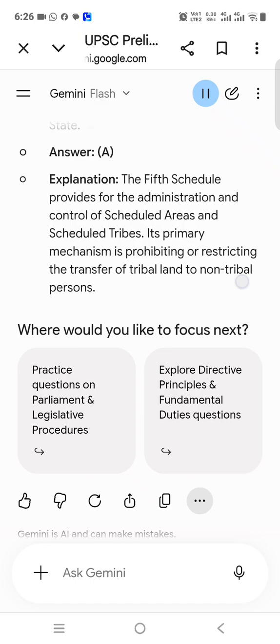UPSC Prelims. A. Ministry of Environment, Forest and Climate Change. B. Ministry of Panchayati Raj. C. Ministry of Rural Development. D. Ministry of Tribal Affairs.